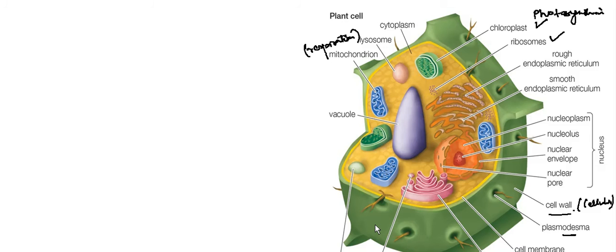That is the main part we have to check. At least we should know the differences between them. Difference between animal cell and plant cell.